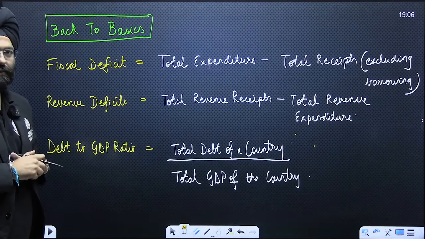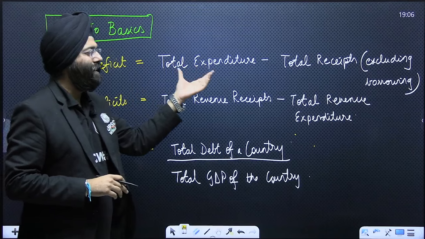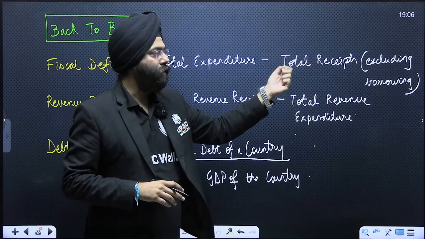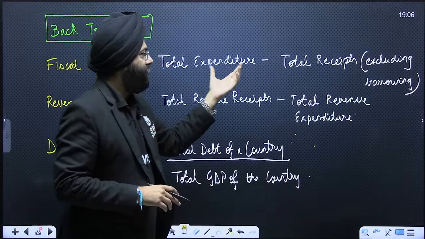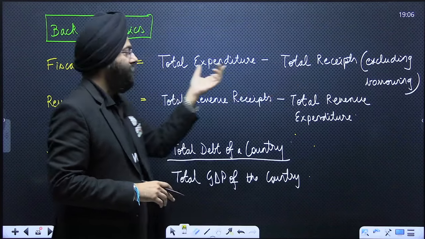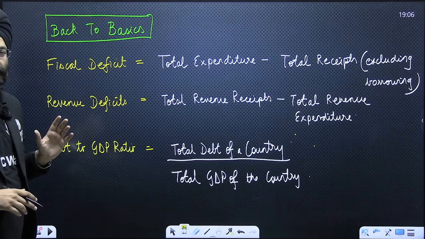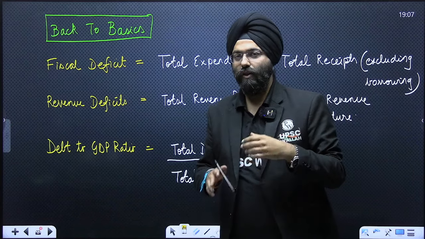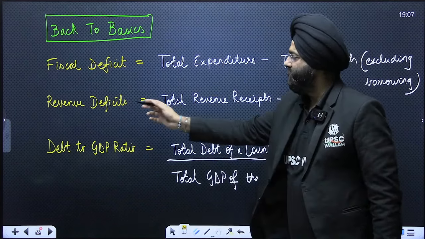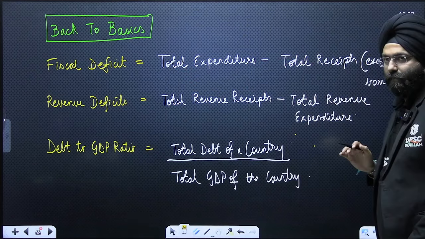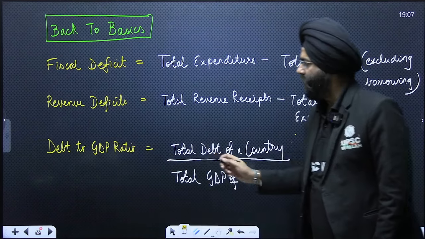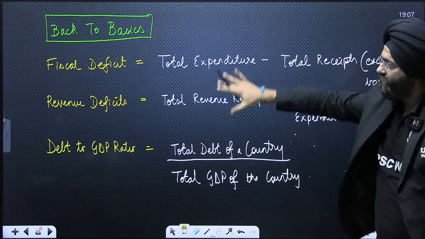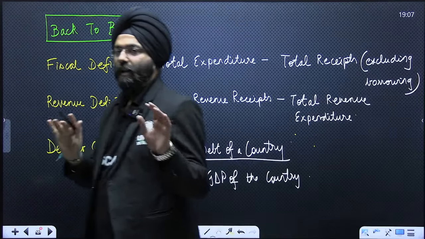Back to basics is the class. Fiscal deficit means the total expenditure of the country minus the total receipts, whatever you have received as a source of income, excluding the borrowings. Now that means total expenditure minus total receipts of the country, which are basically the revenue receipts, right? Deficit itself means that the expenditure is much more than what your income is, right? So this is the fiscal deficit. Now the revenue deficit is total revenue expenditure minus the total revenue receipts. Third is debt to GDP ratio. It is the total debt of a country divided by the total GDP of a country. Now these are the three things you can just see and note down if you want.